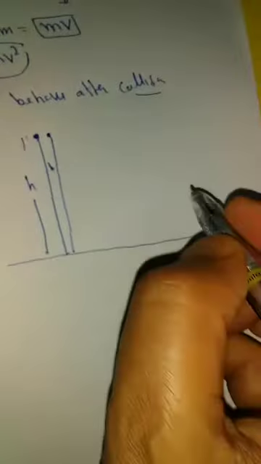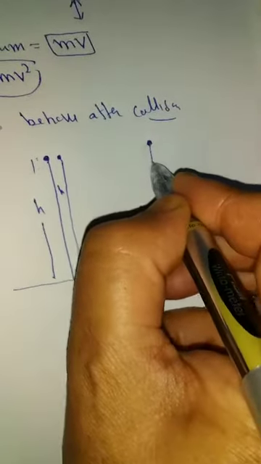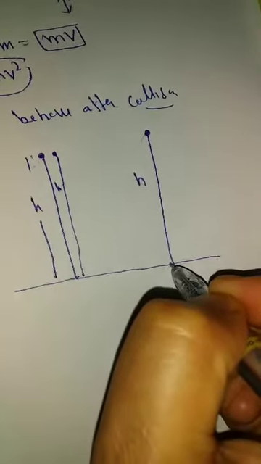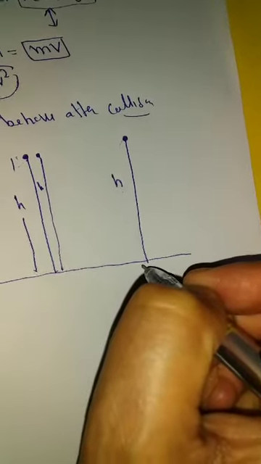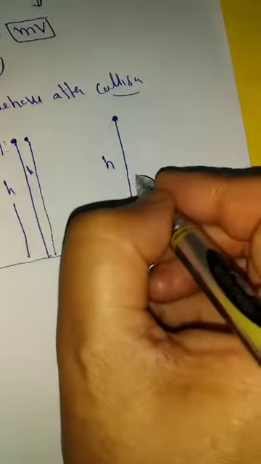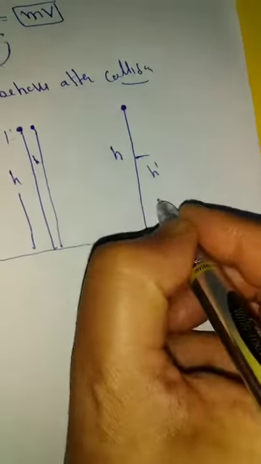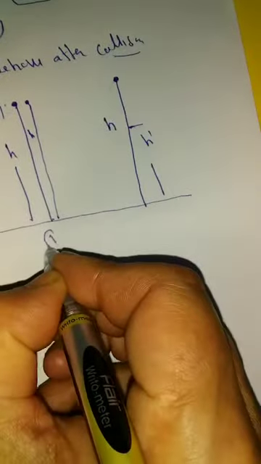Suppose in another case, I am again releasing the ball at a height h. When it strikes the ground and the ground rebounds it back, suppose it reaches a height h dash, which is less than h. That means two cases: this is case 1, this is case 2.